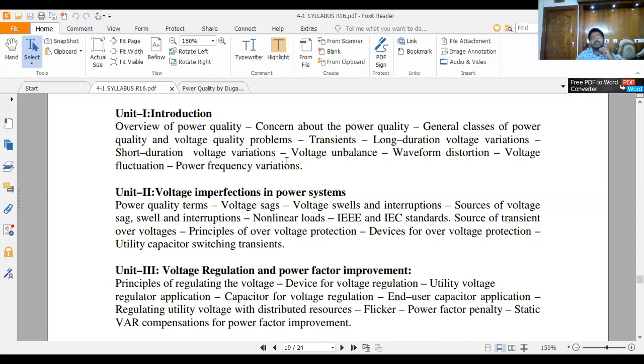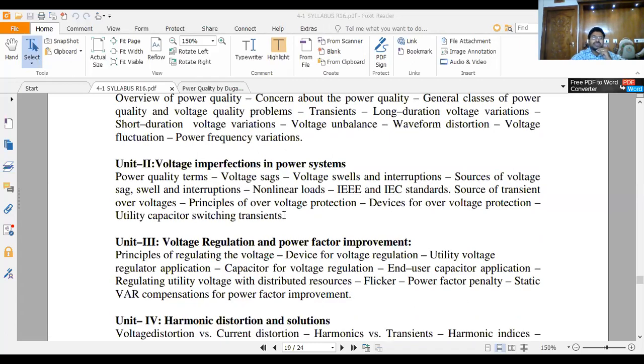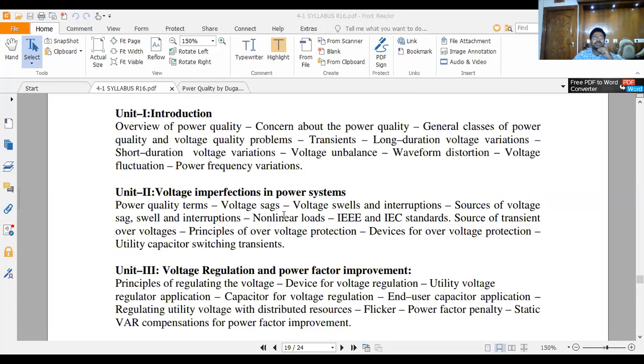Any deviation in the power system leads to a power quality problem. But you know that the deviation is allowed up to plus or minus 10%. Other than that, you can call it a power quality issue. Then some basic definitions of all those things.